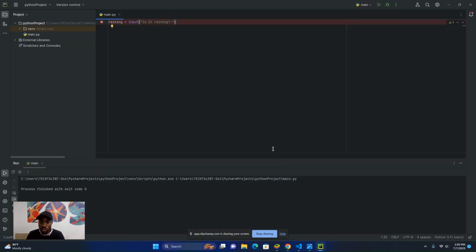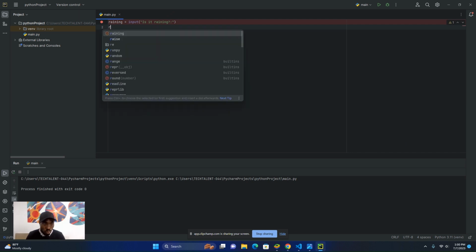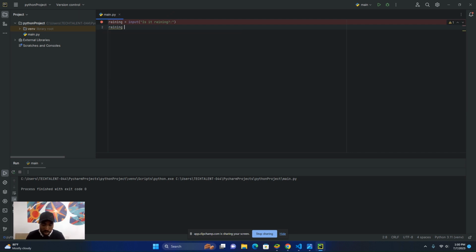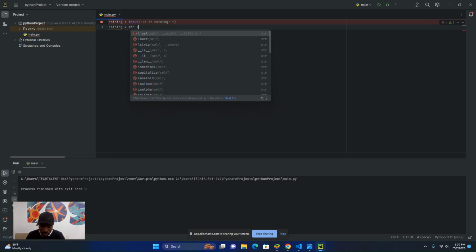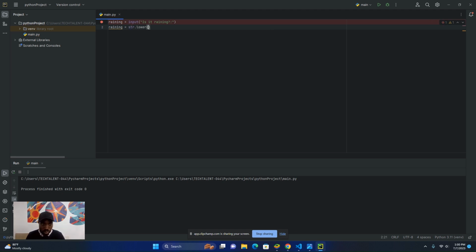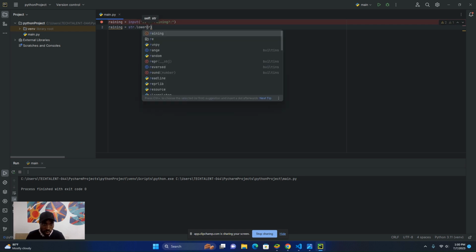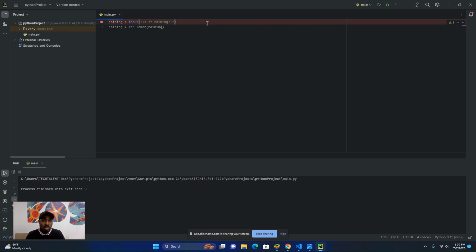So here I'm going to convert the response to lowercase. I would say something like rainy equals string dot lower, dot lower. Now, let me explain this line of code.